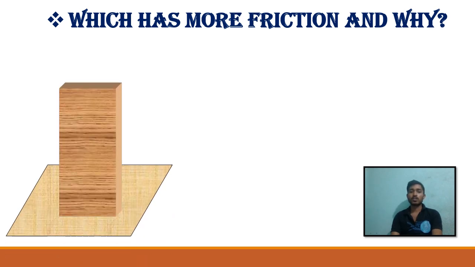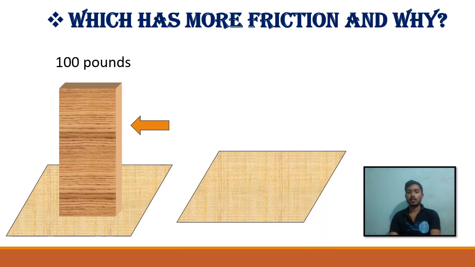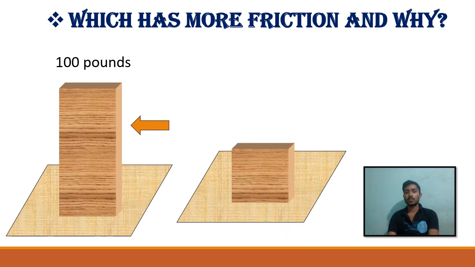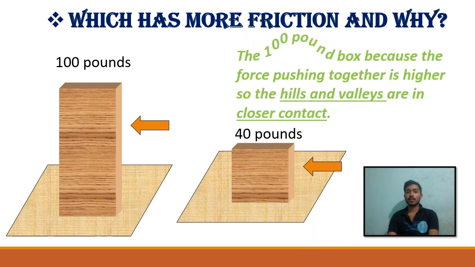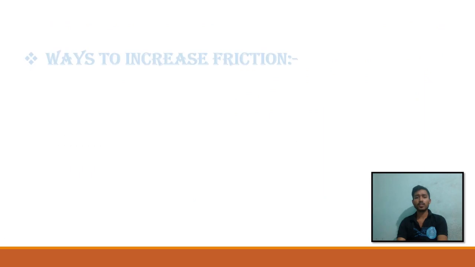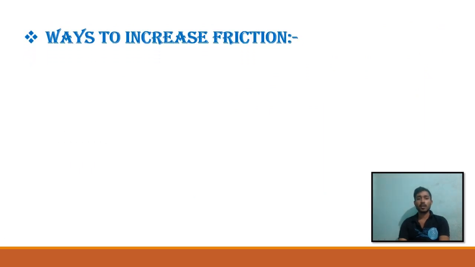At first we can see that a 100 pound block is present on a surface, and similarly a 40 pound block is present on the surface. So which has more friction and why? The answer is the 100-pound box, because the force pushing together is higher, so hills and valleys are in closer contact.